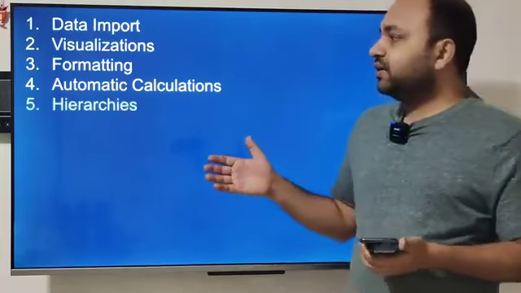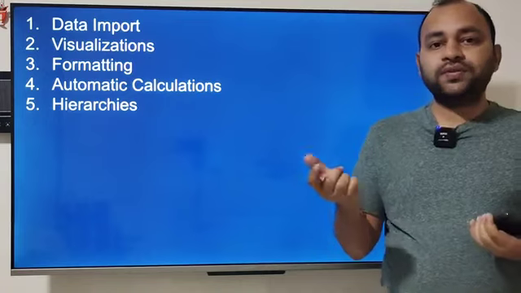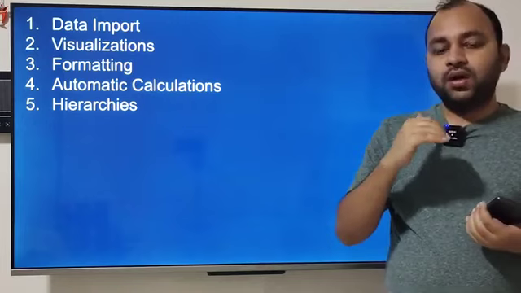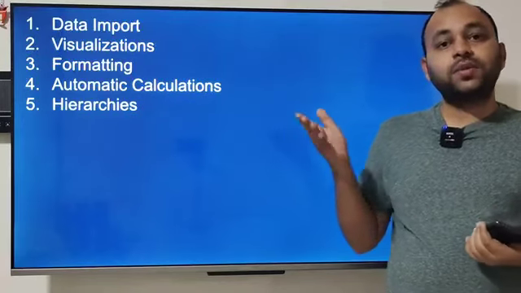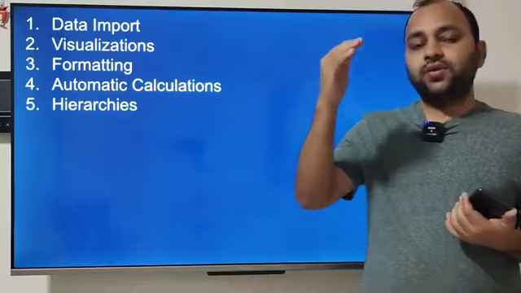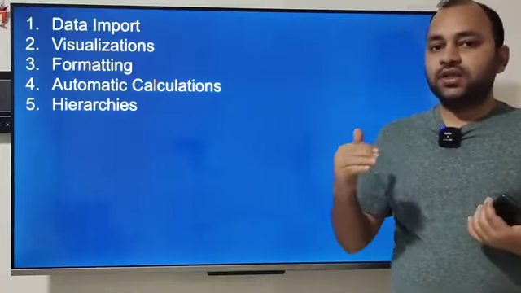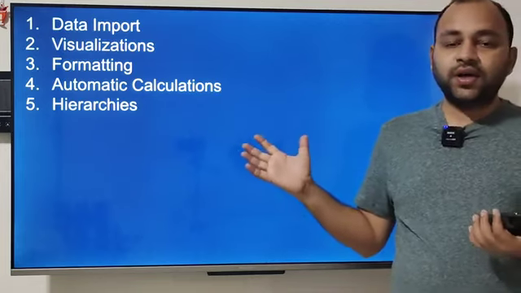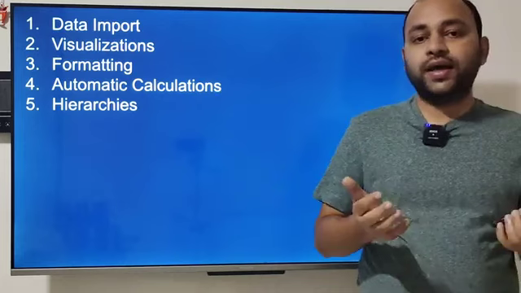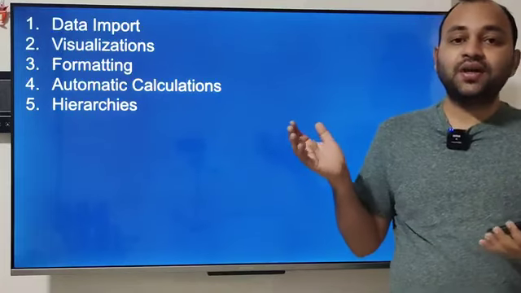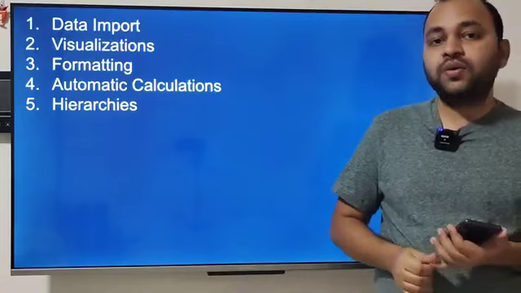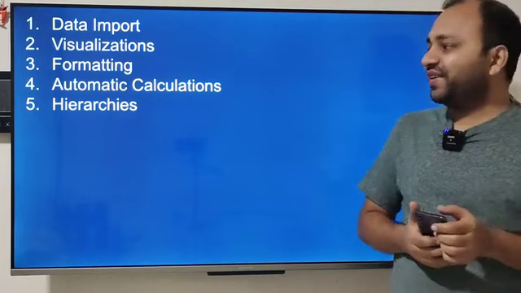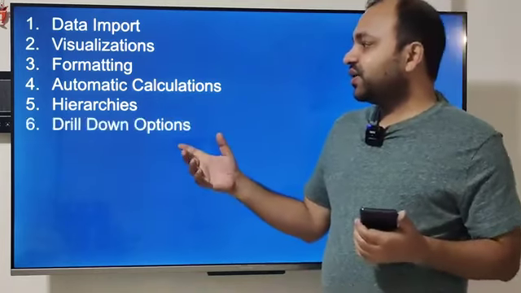Next is the hierarchies. You always have the hierarchy, like the product hierarchy. You have the product group detail, product name, SKUs, things like those. Similarly, you have country hierarchies, like the country, state, city, particular pin code. So you definitely want to get into the hierarchies. It helps when you are creating the visualization in the front end. So spend time with the hierarchies, learn about their properties, and see the things that you can do with the hierarchies.